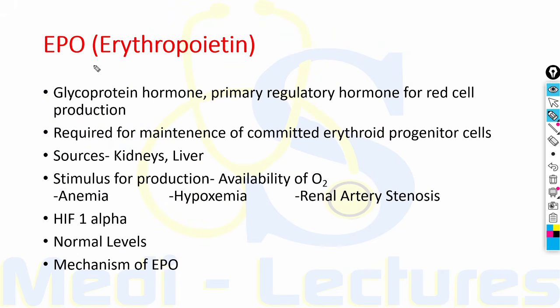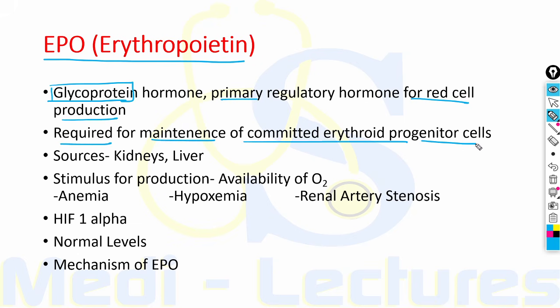Now friends, talking about erythropoietin, it is a very important hormone which plays a very important role in RBC production. It is a glycoprotein hormone which is the primary regulatory hormone for red cell production. It is required for maintenance of committed erythroid progenitor cells. What are the sources of this hormone? This is primarily the kidneys.